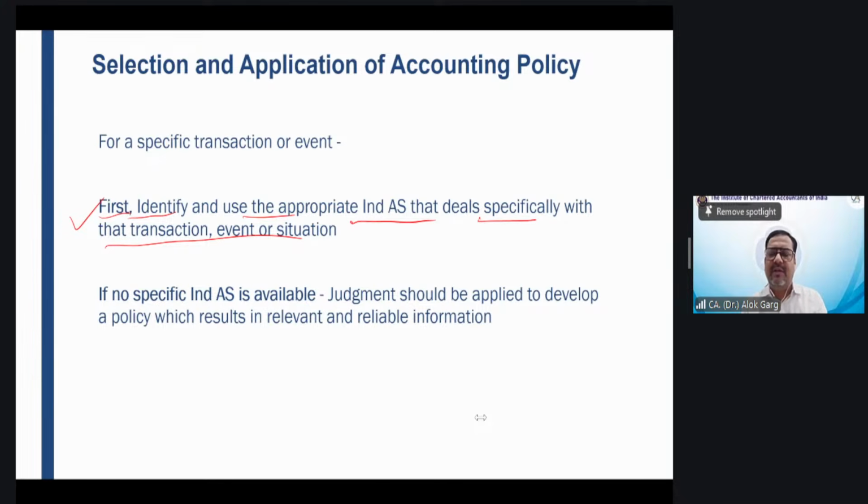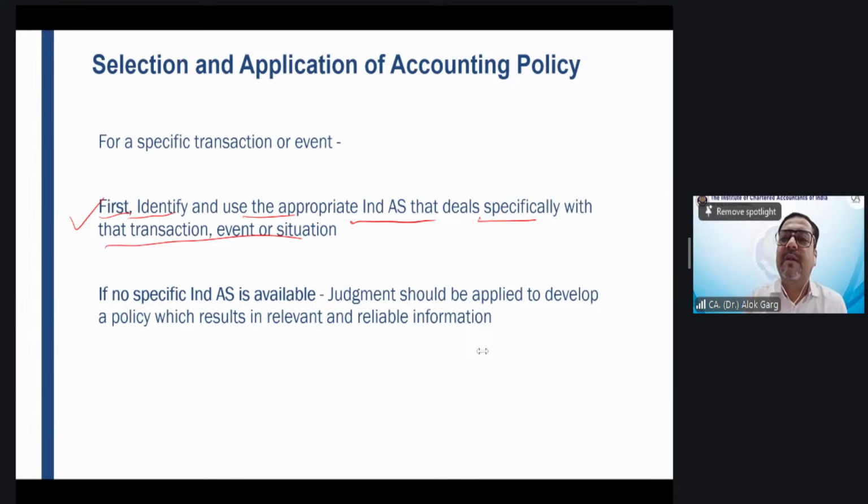You are absolutely right, Saminathan. Manish is saying best judgment. Rohan is saying draft the accounting policy as per the conceptual framework. You are partially right, Rohan. Manoj is saying Ind AS 1, but again, Ind AS 1 only talks about presentation of financial statements.